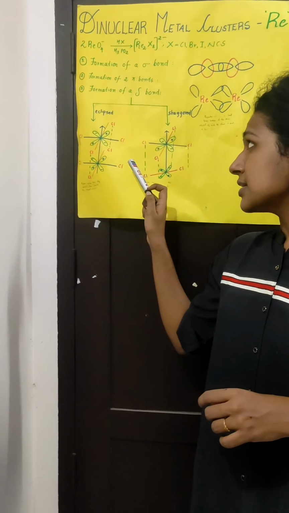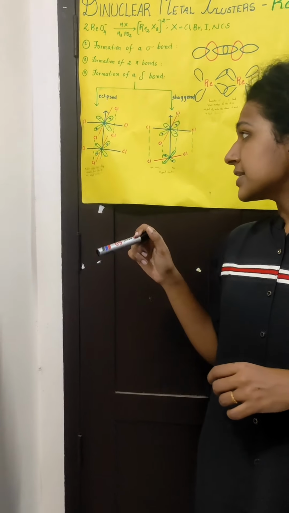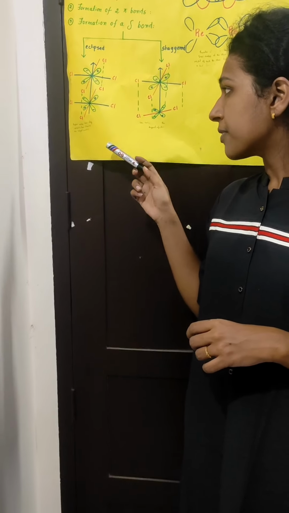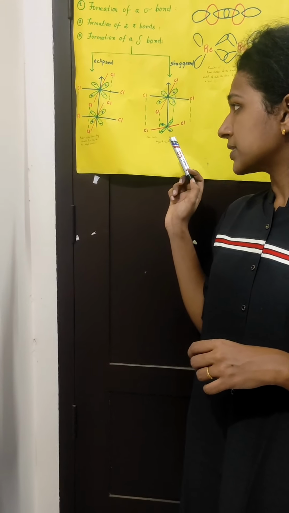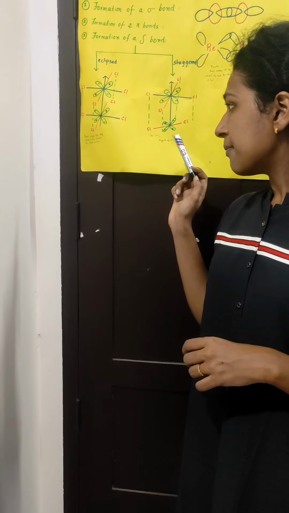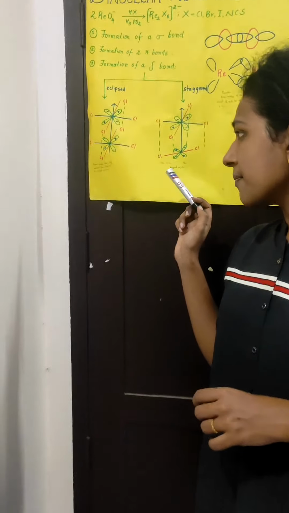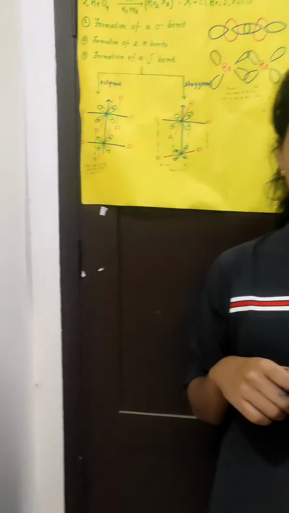For this overlapping to occur, the chlorine atoms must be in the eclipsed conformation. This can be represented in the first figure. This is the eclipsed form. That is a positive overlap from dxy orbitals forming the delta bond, in the eclipsed formation.